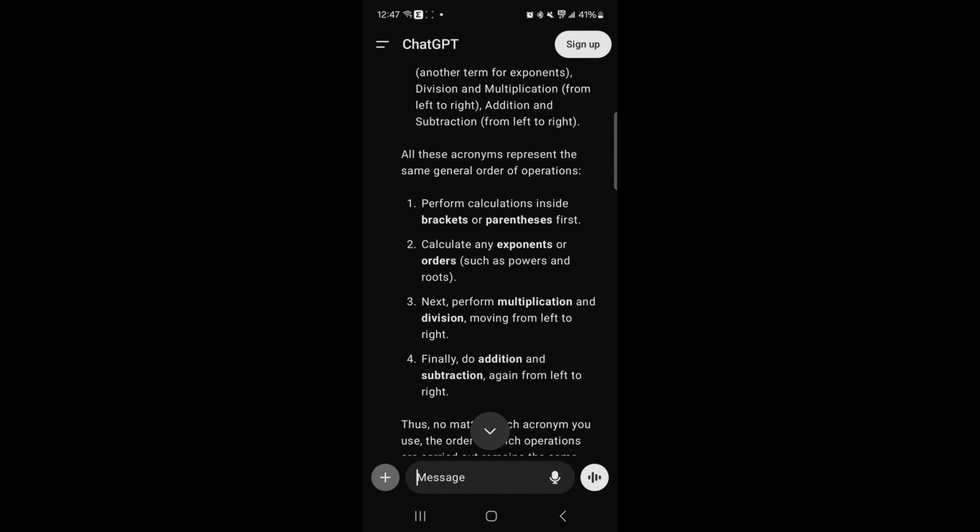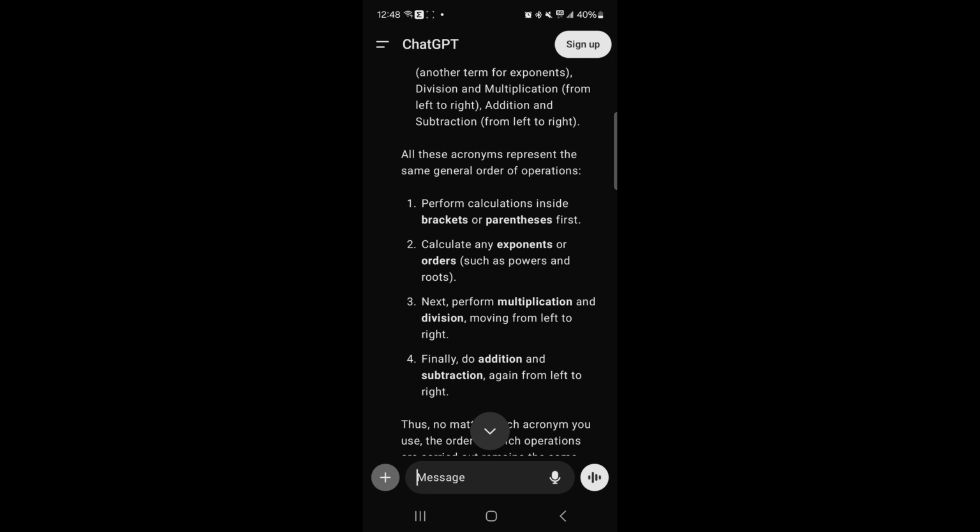given higher precedence. And again, I'm going a little bit off topic because there is a different convention that has some historical context where, and when I mean implicit multiplication, I mean where you have a number outside of a parenthesis without a multiplication symbol. There has been historical context for giving that higher precedence than explicit multiplication. Explicit multiplication would be where you would have a multiplication symbol. I've got more detail on that, so I don't want to go too far into it, but just be aware of it. Number 2, calculate any exponents or orders, such as powers and roots, and also factorials are in there.